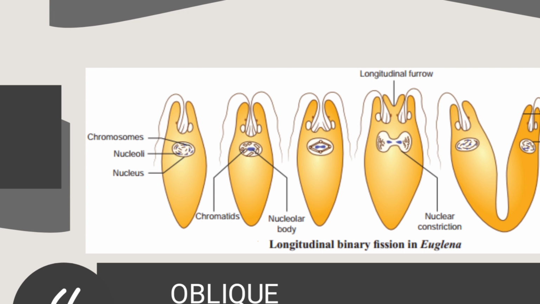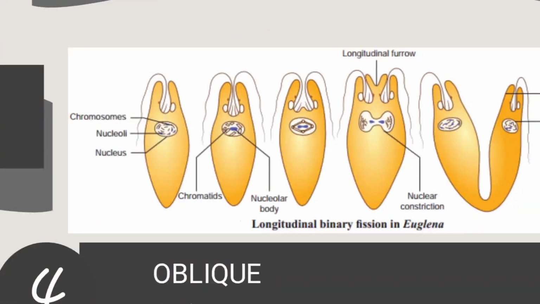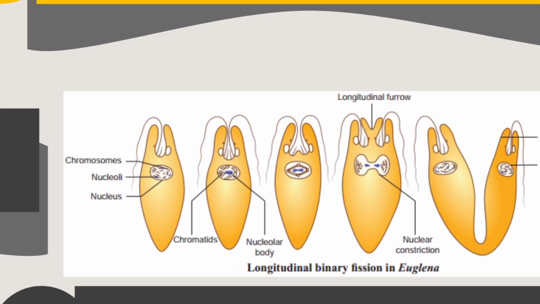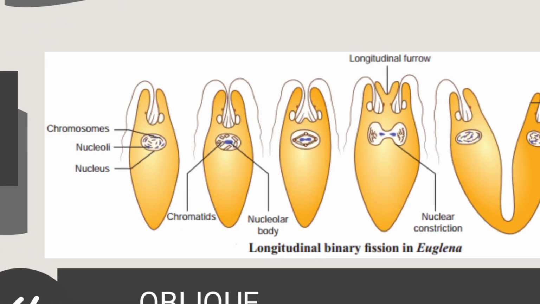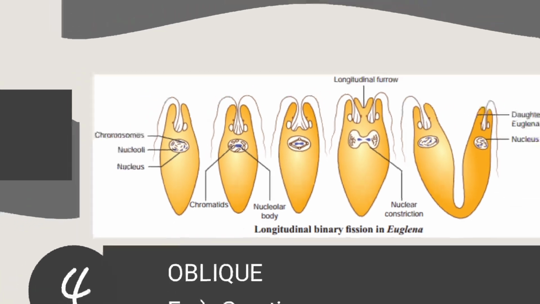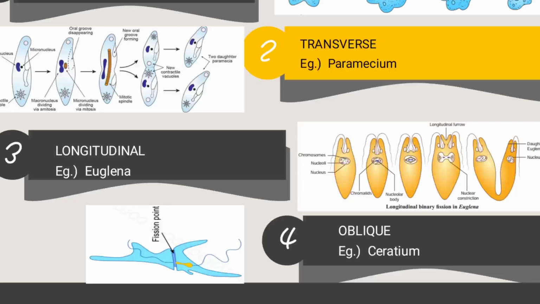In euglena, if you see, the fission occurs in a longitudinal fashion. A longitudinal furrow appears, and that furrow helps in the separation of individuals. So the flagella will be initially present at only one daughter cell. Later the basal granules get divided and the newer flagellum grows on the other side of that particular euglena, and it gets divided in the center in the longitudinal fashion, and now the two euglena get the flagellum, right. So that is the longitudinal fission.